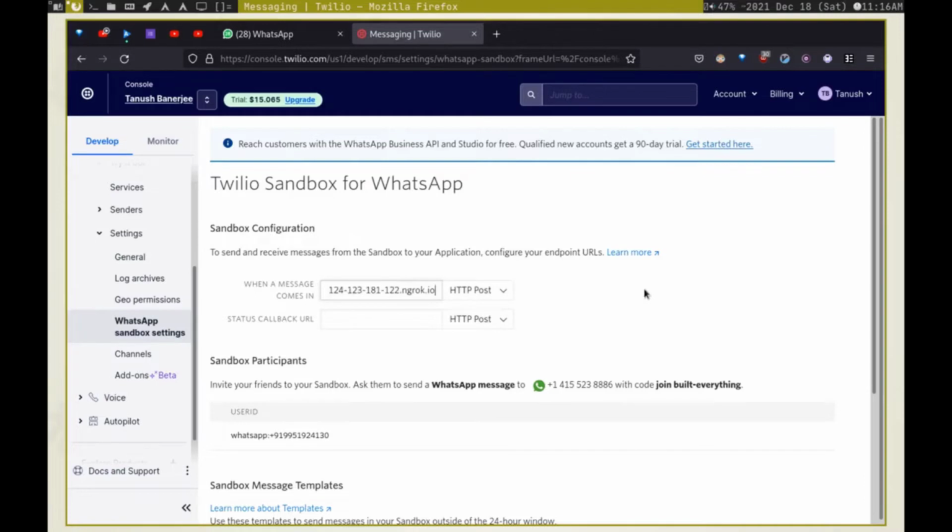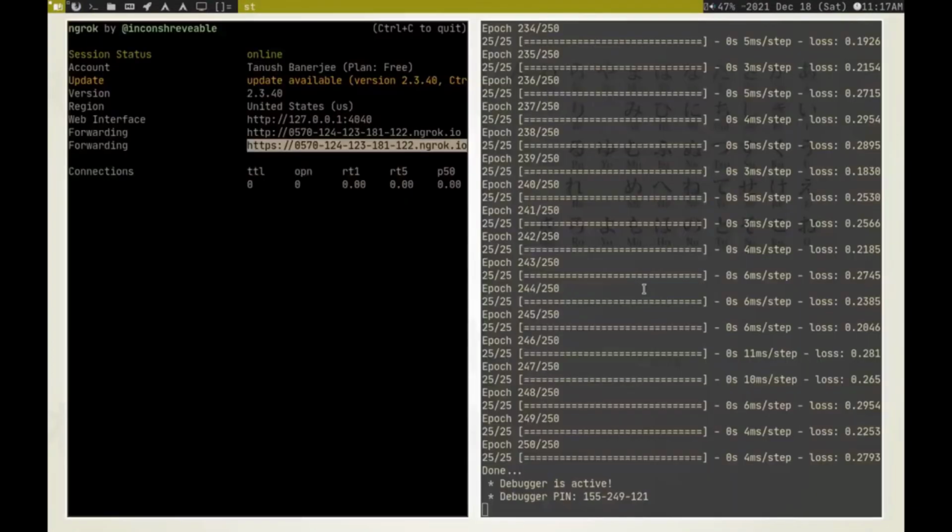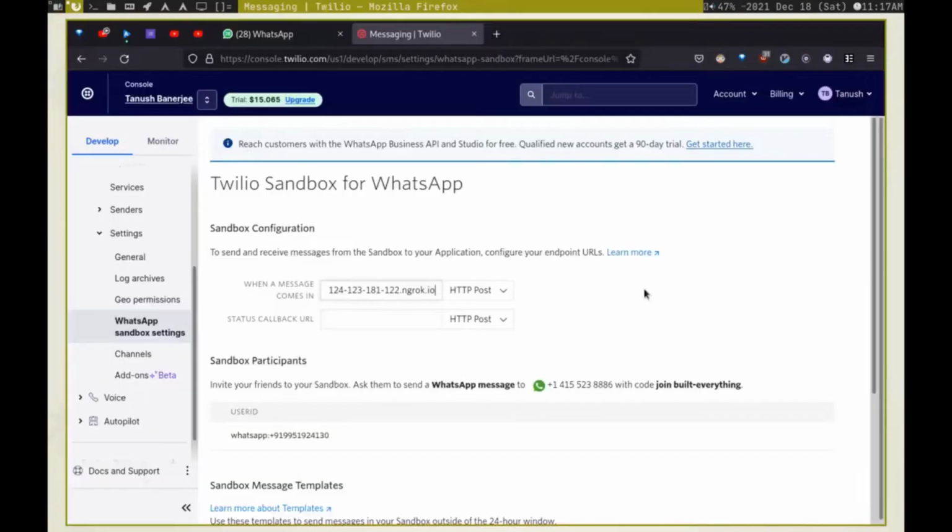This is just for temporary purposes, but if you host this service anywhere more reliable, this setting should only be changed once, and it will run whenever you want. For example, if you host this in Linode or something like that, you should just give the URL of the Linode, and it works.